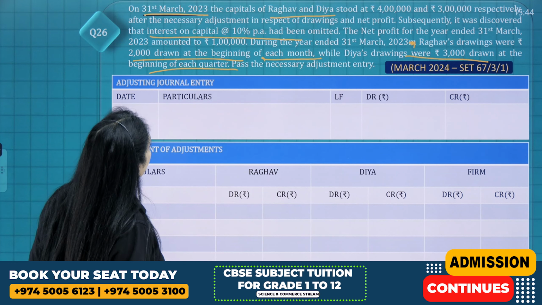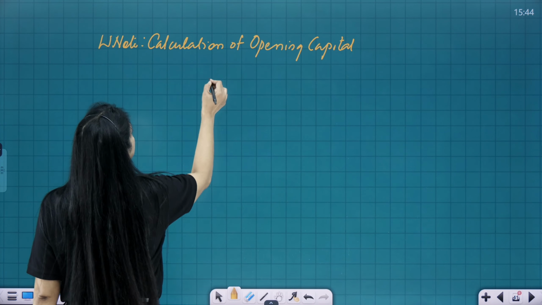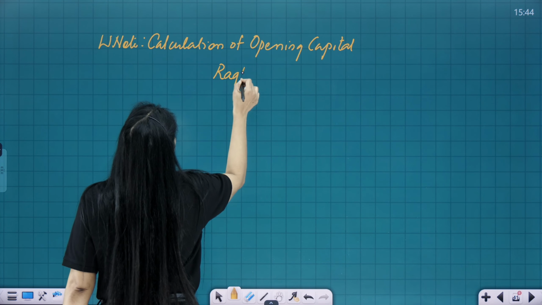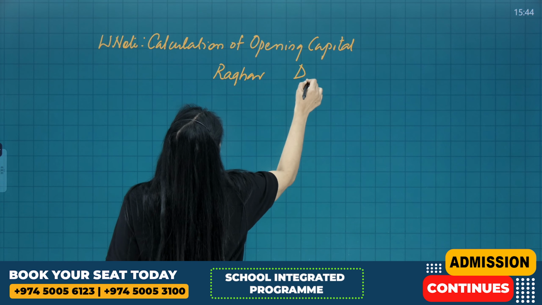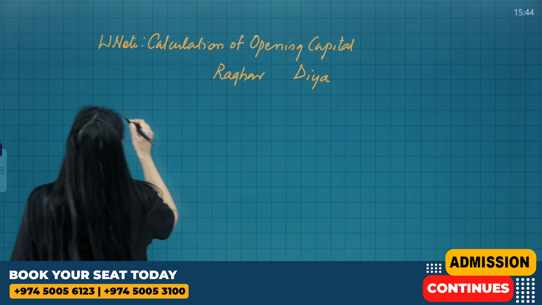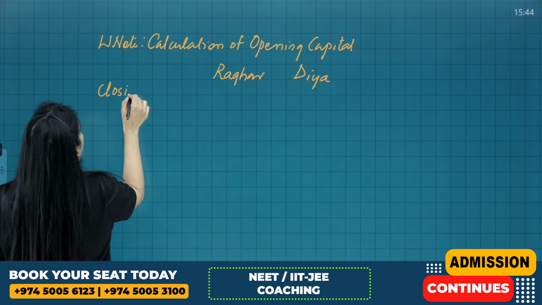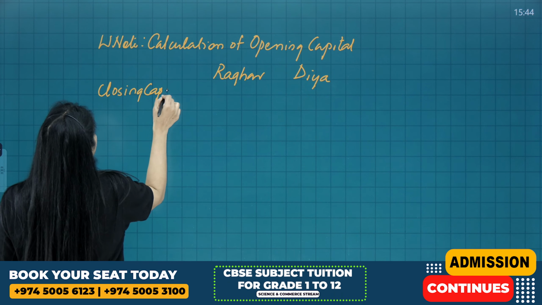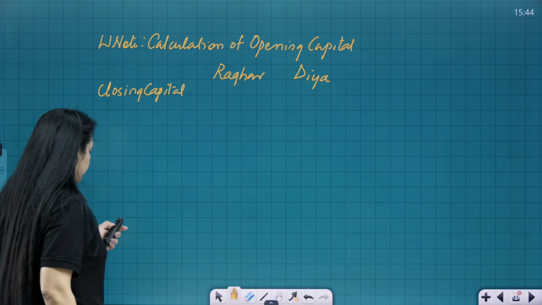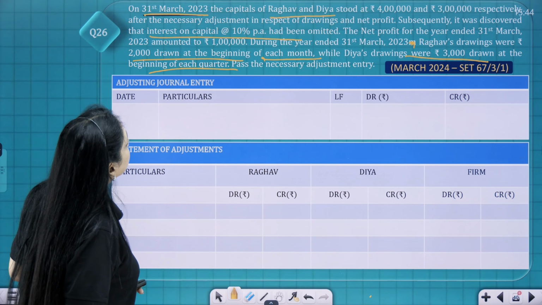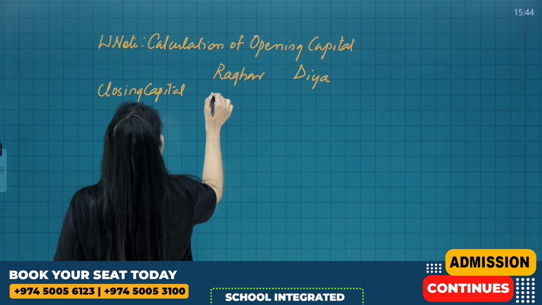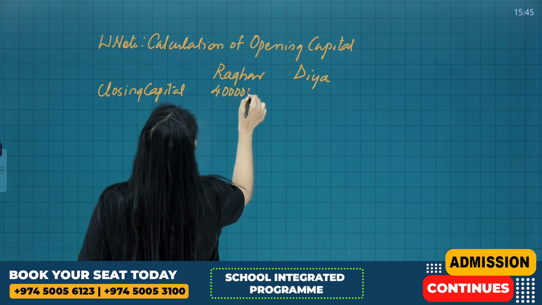The two partners that you have are Raghav and Diya. The closing capital after necessary adjustments stood at 4 lakh and 3 lakh.